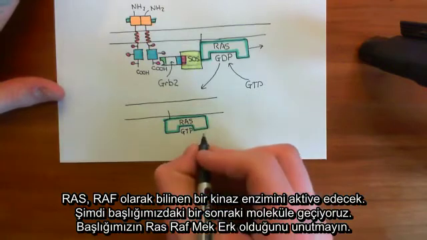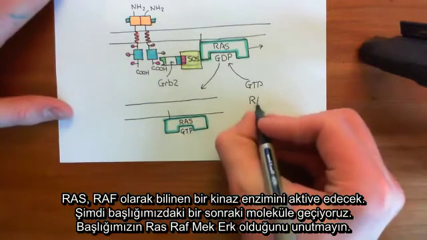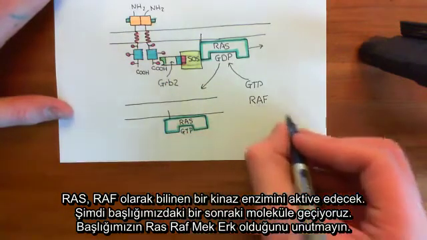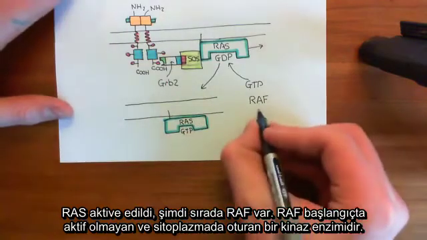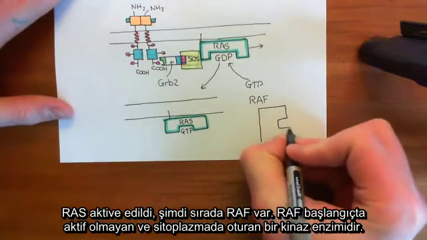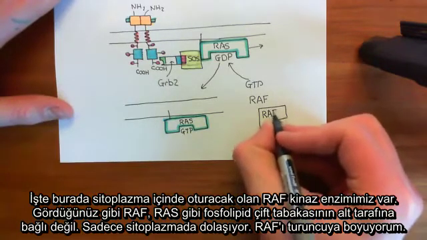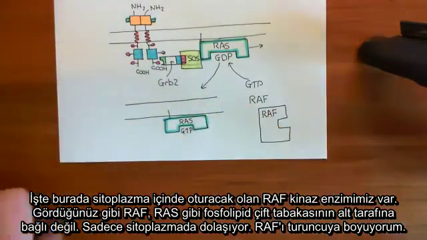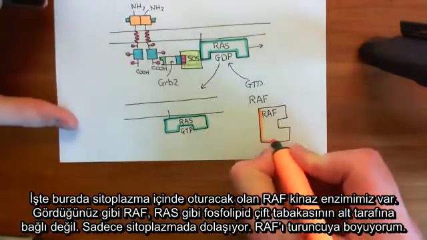Okay, right. So we now want to discuss what RAS is going to activate. It's going to activate a kinase enzyme known as RAF. So now we're on to the next molecule in our title. Remember, our title was RAS, RAF, MEK, ERK. So we've seen RAS now. The next one is RAF. RAF is a kinase enzyme that is initially inactive and sits in the cytoplasm. So here is our RAF kinase enzyme that will be sitting within the cytoplasm. So it's not bound to the underside of the phospholipid bilayer like RAS is. It's just floating around in the cytoplasm. So we'll colour in RAF in orange.